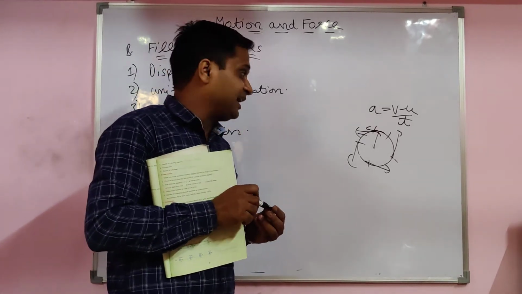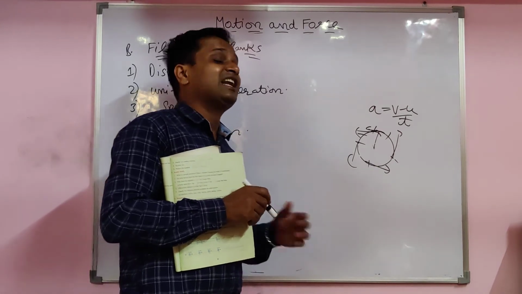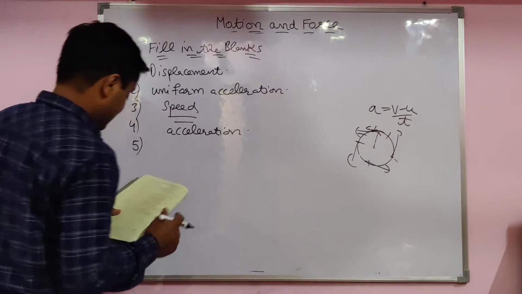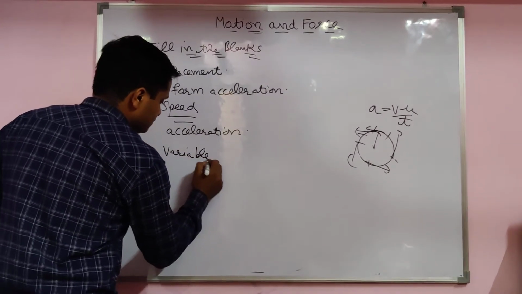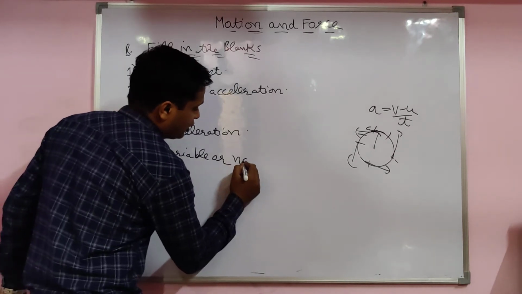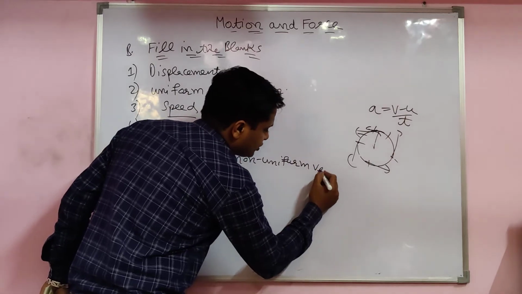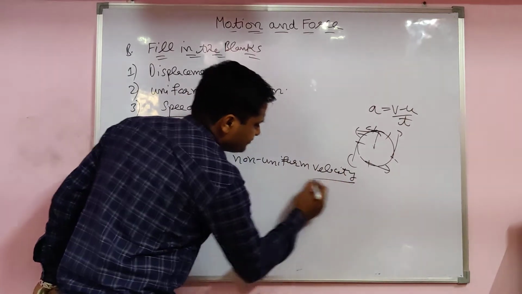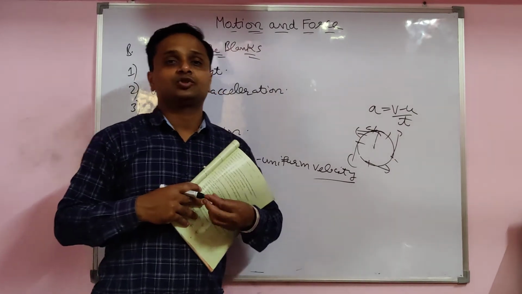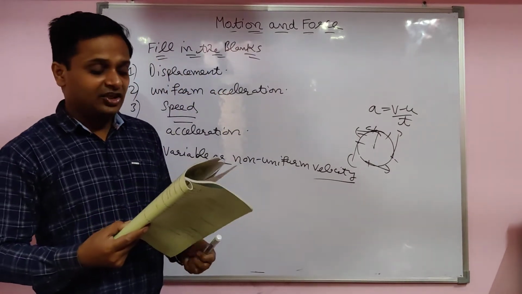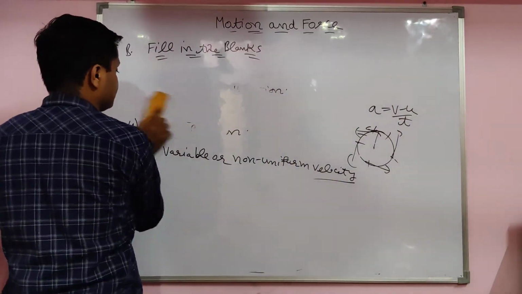Actually uniform speed, but its velocity is non-uniform or variable because its direction changes. Yes, the answer is variable or non-uniform velocity. Very easy, because of the direction change. So these are the filling the blanks, students. Our next one is true and false.